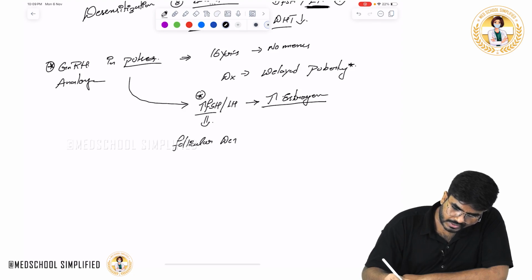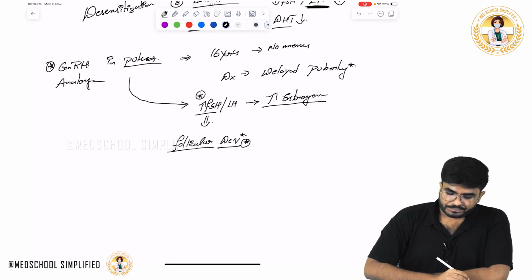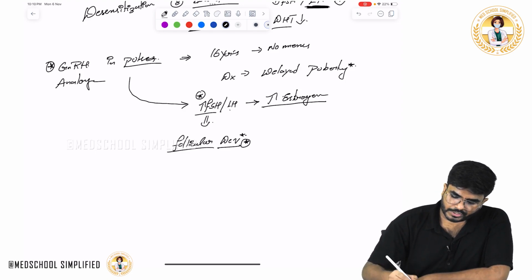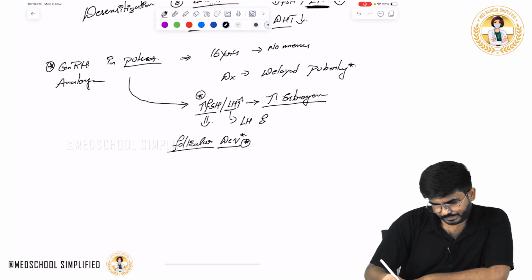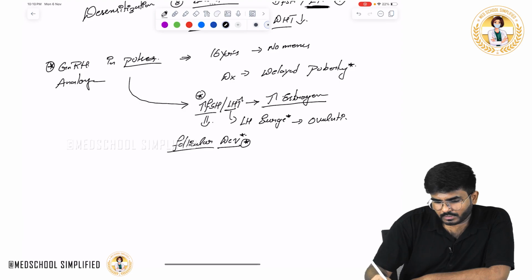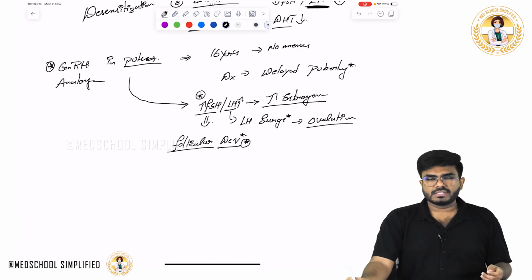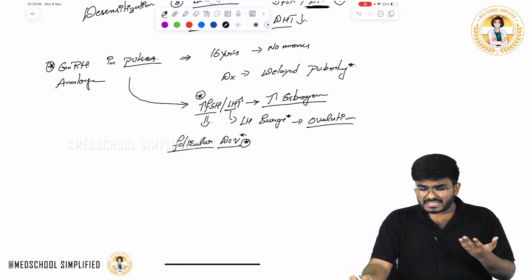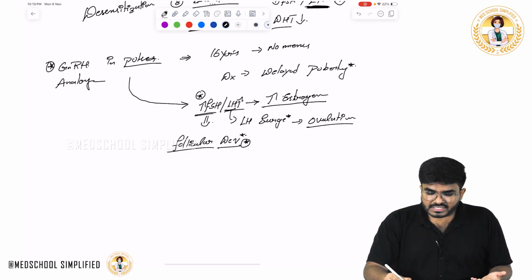Follicular development. Okay, and if you use this drug, FSH is going to increase and LH is going to increase. That LH will cause the LH surge. Okay, that LH surge is the one which is going to cause the ovulation. So basically the point I want you to know is leuprolide, which is a GnRH analog, increases the FSH and LH.